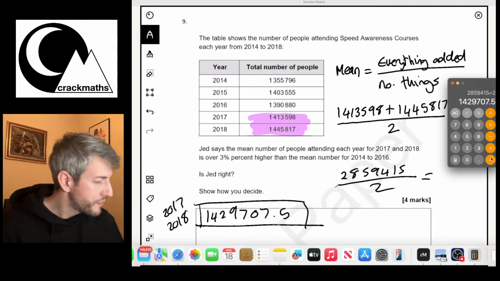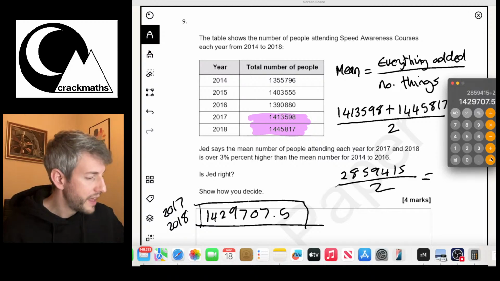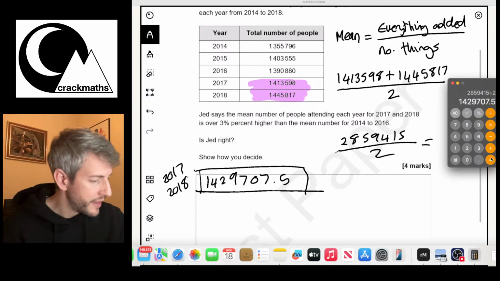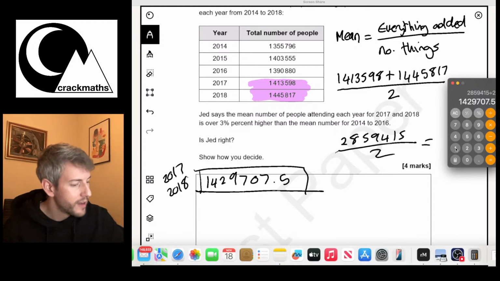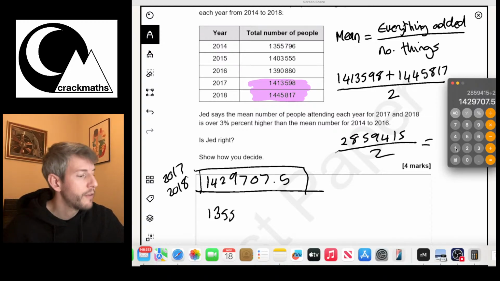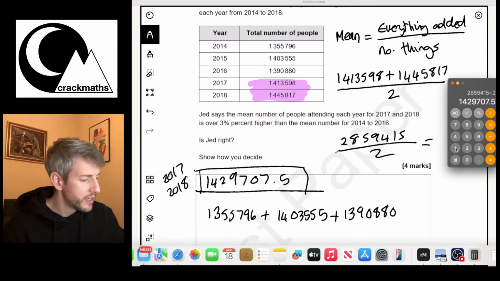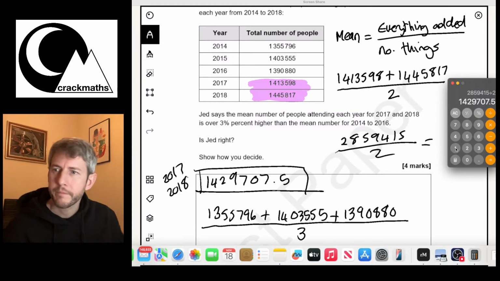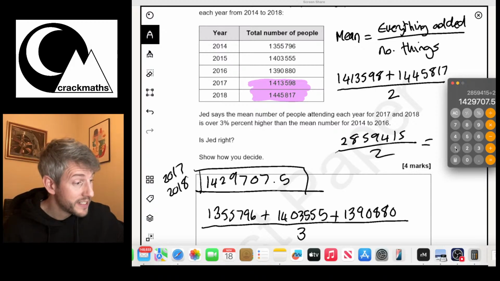Okay, now let's find the mean for 2014 to 2016. So what we have to do for that is we're going to have to add all of these three together here. So let's go, well, I best write it down for my working out. 1355796, add 1403123, oh, I missed the 3, add 1390880, and then if I divide all of that by 3, okay, let's see what we get. Then we can start looking at the percentage part.